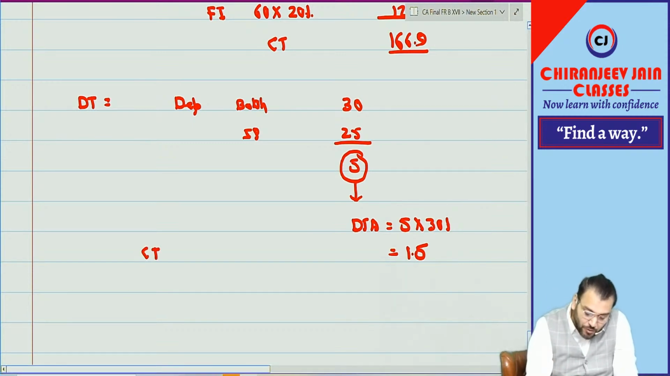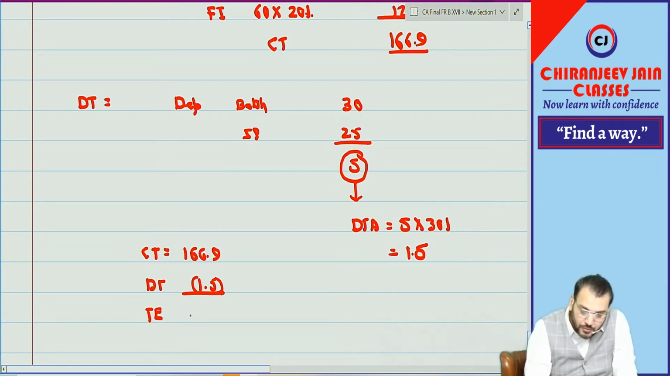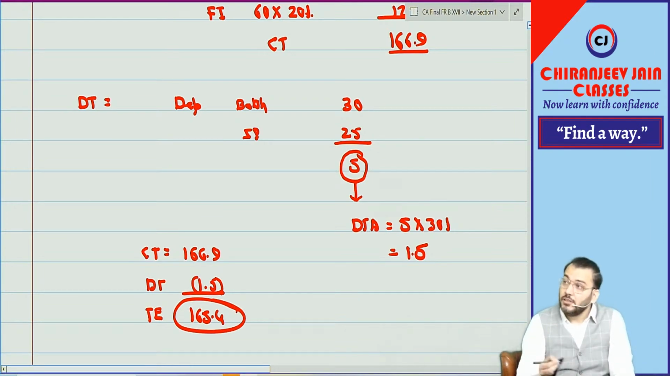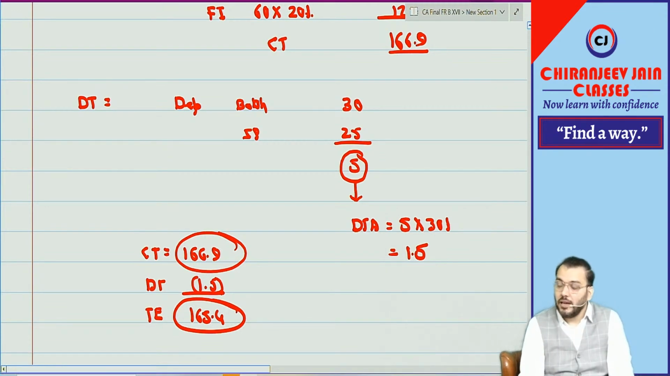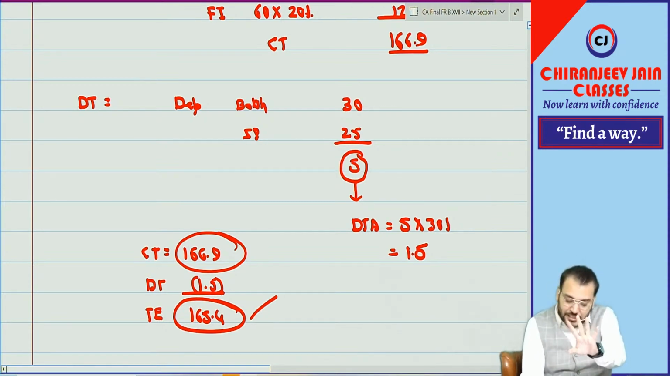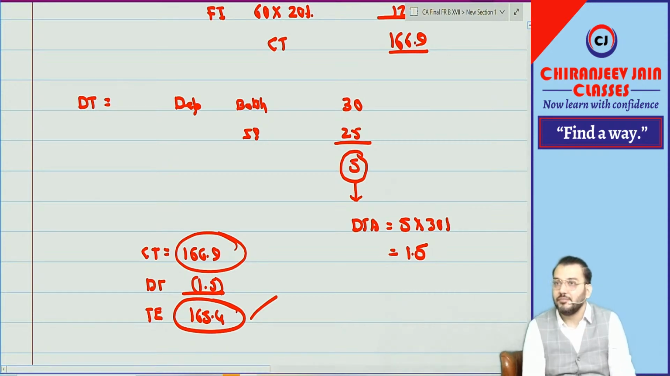Means current tax should be how much? 166.9. And deferred tax should be how much? 1.5. So tax expense should be how much? 165.4 na? 165.4. And we should do reconciliation with this. They have done reconciliation with this. Nalayak, Mahanalayak. And when we'll do reconciliation, our answer will match. Means we'll do reconciliation with tax expense na? And tax expense is 165.4 only.